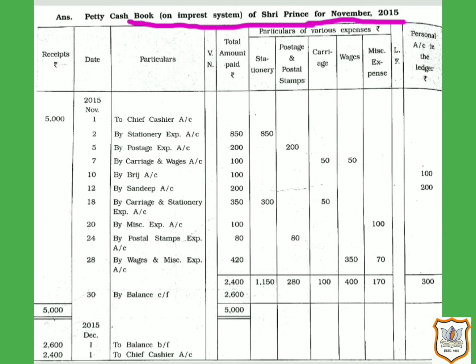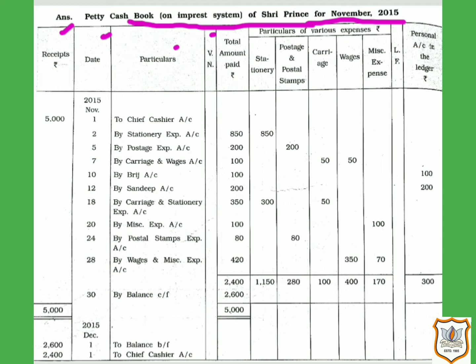Then let us see the format here. Here the first column will be of receipt, as you can see here. In this column, the opening cash balance and amount received from the main cashier would be recorded. The next column is of date. Here, the date on which cash is received or expenses are paid is recorded. Then, the next column is of particulars. Here, the particulars of expense paid are recorded, and if the amount is received from the main cashier, it is credited to the main cashier account.